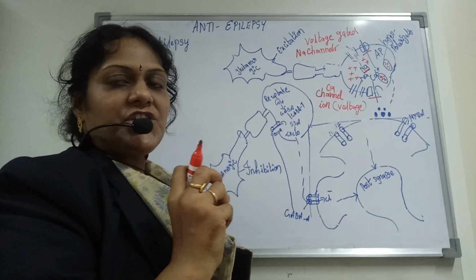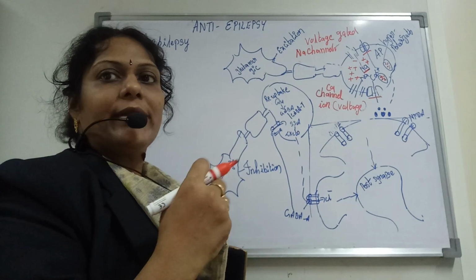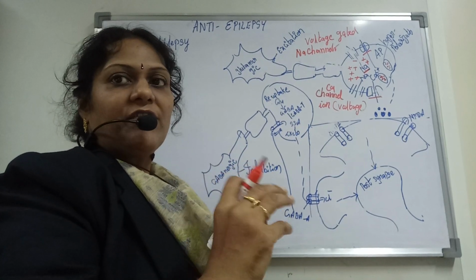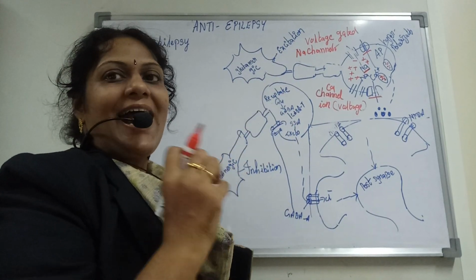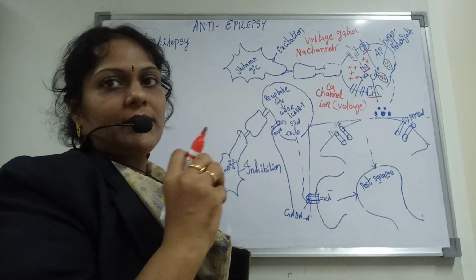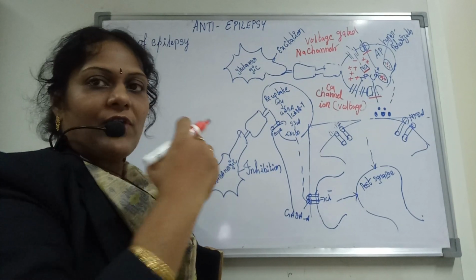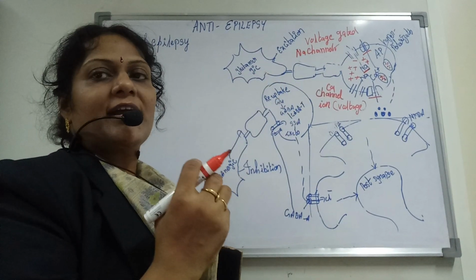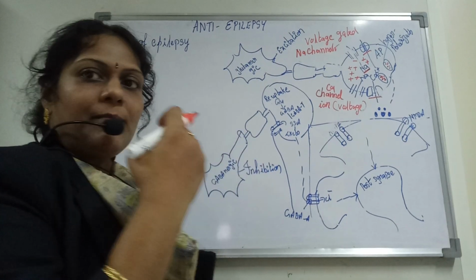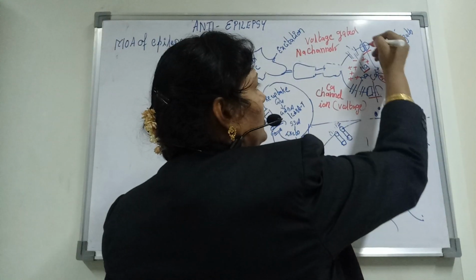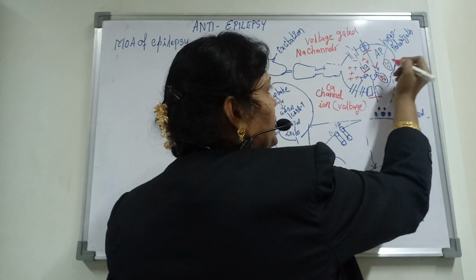This depolarization has to deepen more and more so that it reaches the threshold potential and the action potential starts at this place. To go further, it needs some more ions to get inside, and that work is done by calcium.